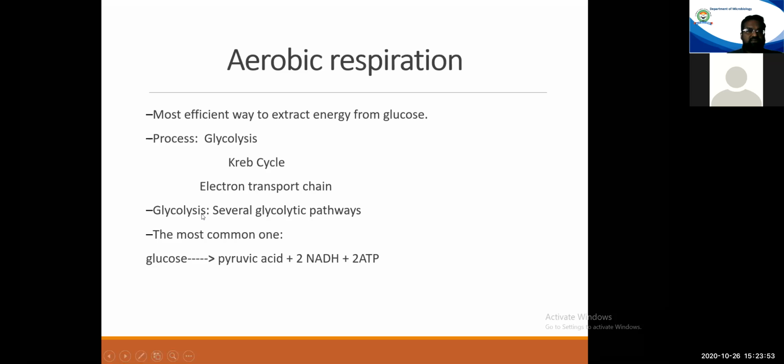What is glycolysis then? As the term suggests, if you break this term, glycolysis, glyco means sugar or glucose, and lysis means breakdown. So literally, glycolysis would mean to break down the sugar or the glucose molecule.